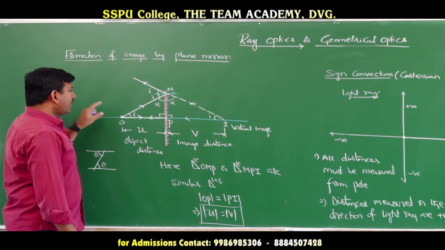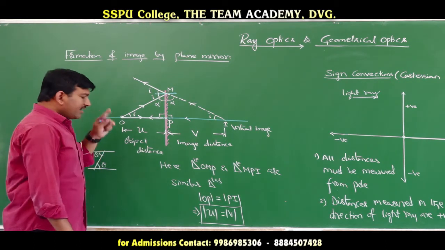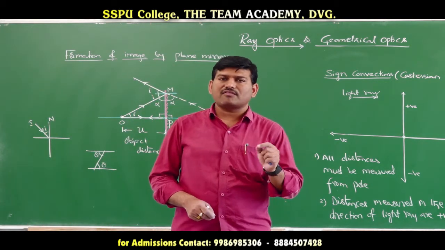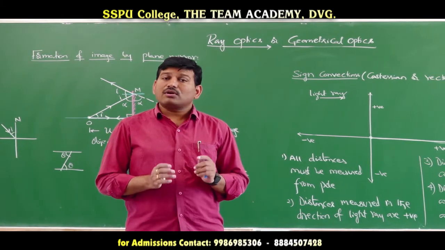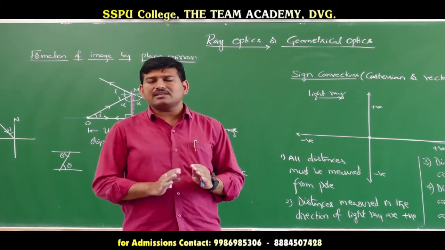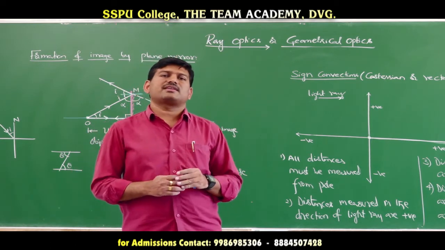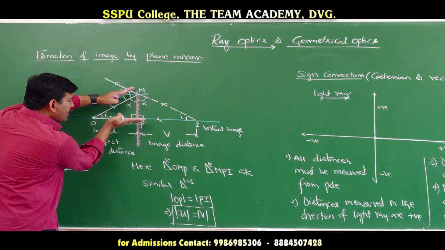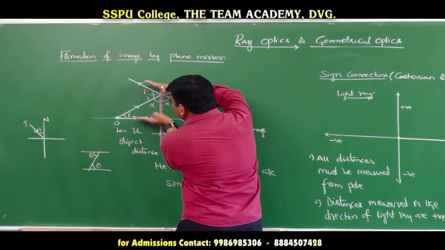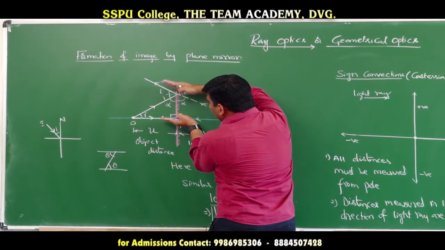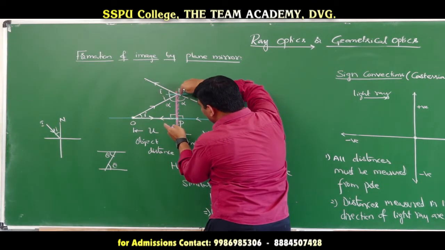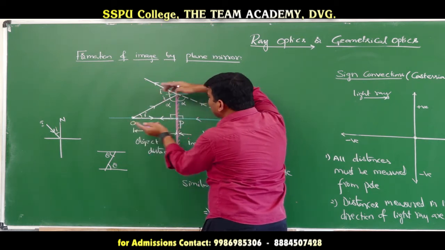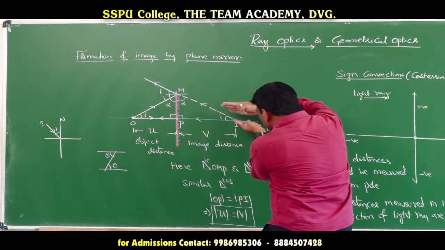Understood this point? And now, the incident rays will carry the information about the object, and the reflected rays will carry the information about the image. So what will the incident rays do? They will carry the information about the object, while the reflected rays will carry the information about the image. Now, here the incident beam is a diverging beam, whereas the reflected beam is also a diverging beam. This reflected beam is actually originated from O, but the reflected beam appears to originate from I.